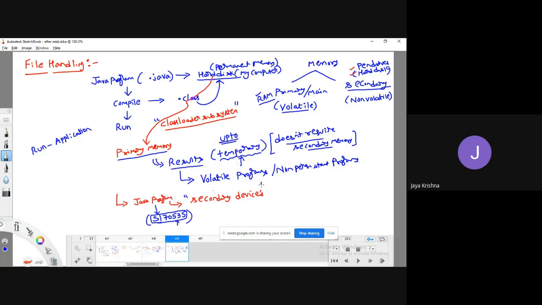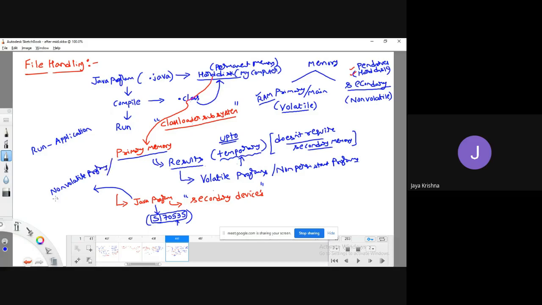That storage is like a secondary device, any kind of permanent device. So whenever you are working with secondary devices and you write a program for that, those programs we call non-volatile programs.